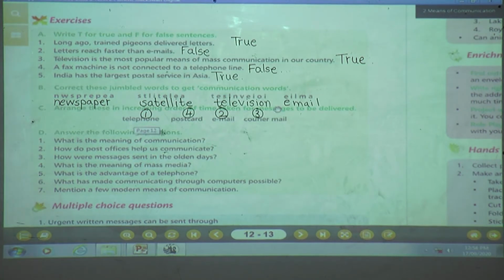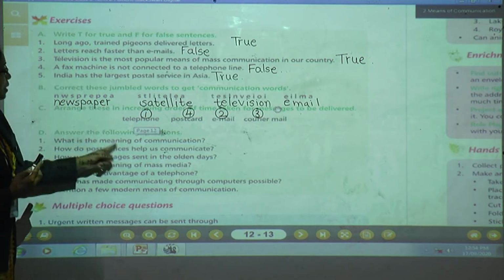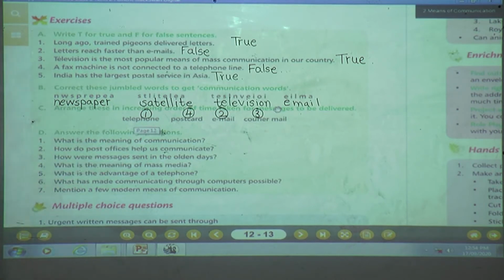Answer the following questions. Children, tell me what is the meaning of communication? Give me the answer. What is our lesson name? Means of communication. Give me the answer first. Communication means sending and receiving messages.